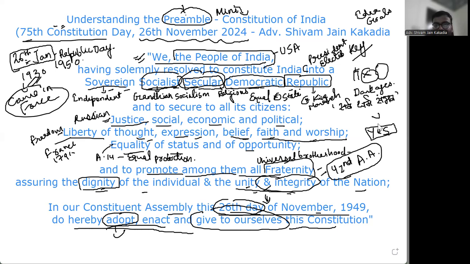So the answer is yes. Preamble is a part of the Constitution. This was held in Kesavananda Bharati case. You just need to Google this. If you are a law student, you would have already heard this case. And the other one, which I was particularly speaking about, is if an amendment is possible. So the answer to that is also yes, amendment is possible. And this was held in Minerva Mills, a 1980 Supreme Court judgment. So it can be amended also, and it is a part of the Constitution.